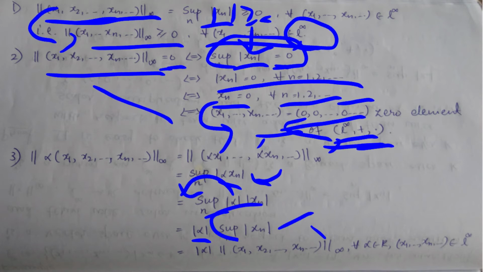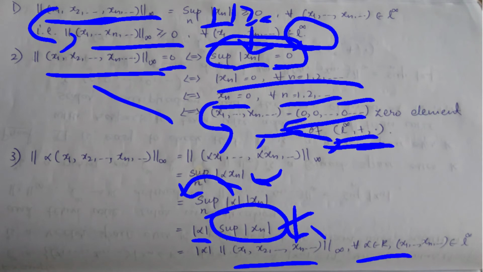The definition of supremum of modulus of xn is the norm infinity of this particular element, and this is true for every alpha belonging to K. It means every scalar belonging to K and element of L infinity. So we have proved the third property here.